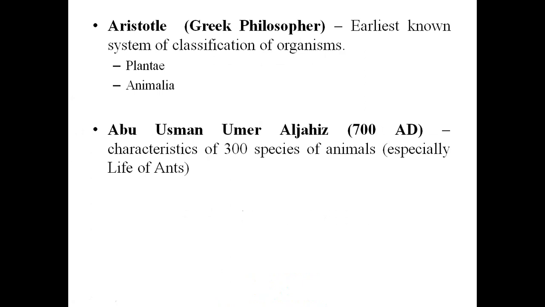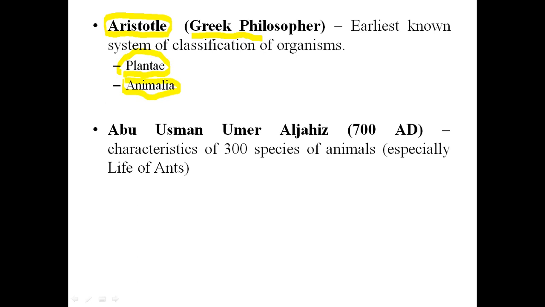The earliest known system of classification of organisms goes back to the Aristotle era. Aristotle was a Greek philosopher, and he classified plants into one group and the organisms related to animals into another group.